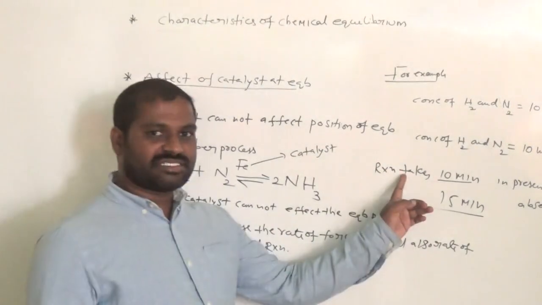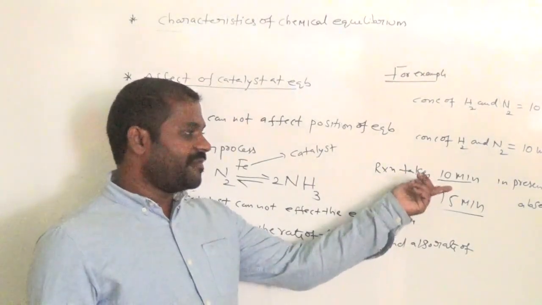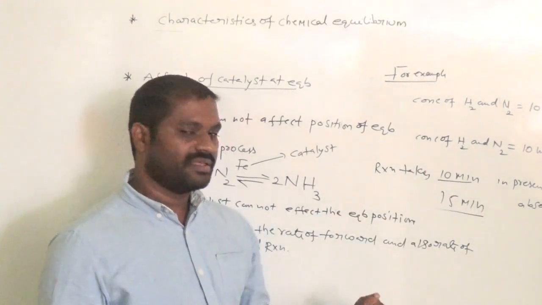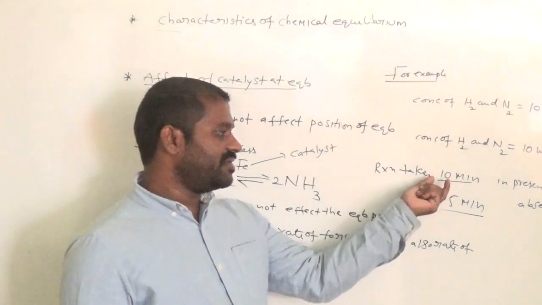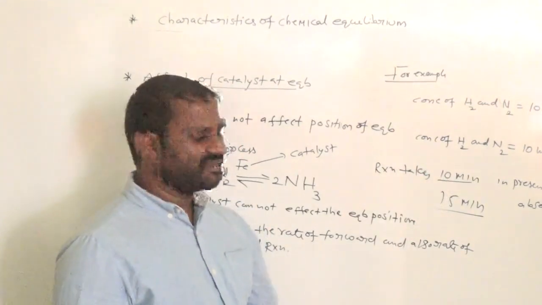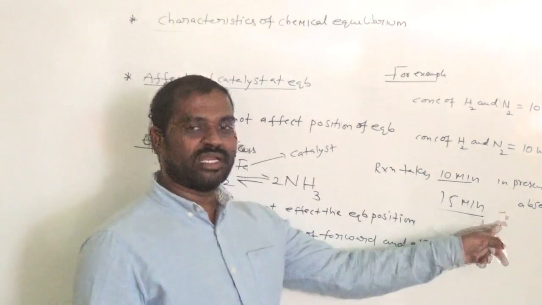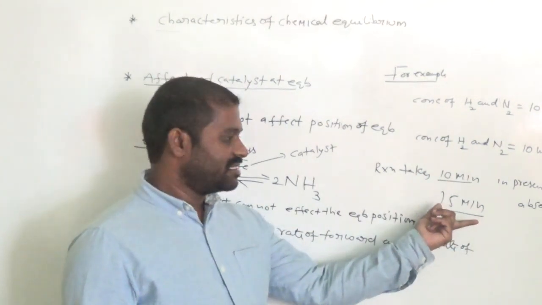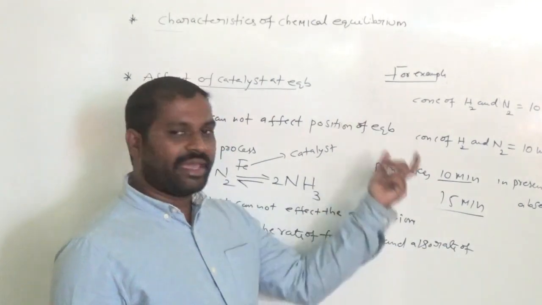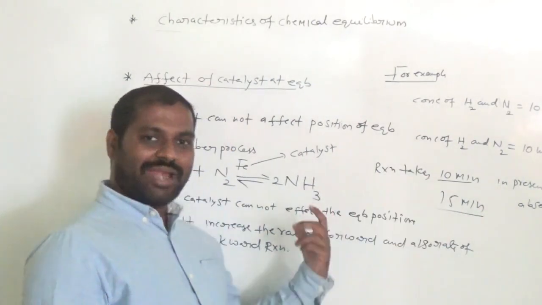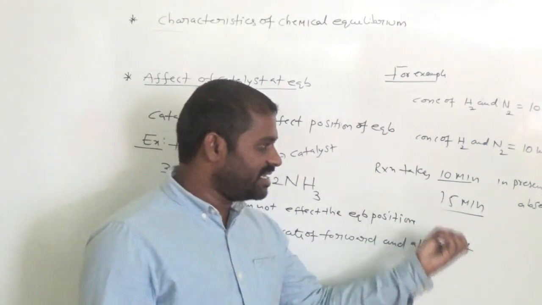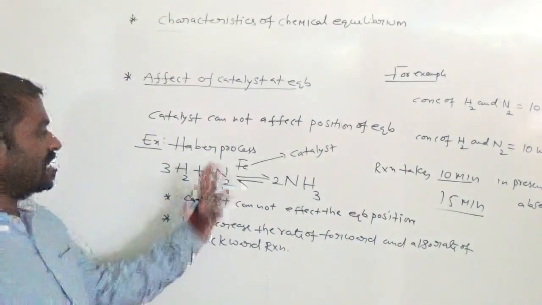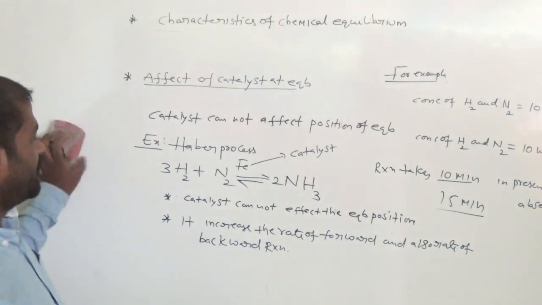In the first case, the rate of reaction is high in the presence of catalyst. That means the reaction completes within minutes. In the second case, in the absence of catalyst, it takes more time to complete. That means the main aim of adding a catalyst in a chemical reaction is it just speeds up the reaction only. Okay. It doesn't affect the chemical equilibrium position.